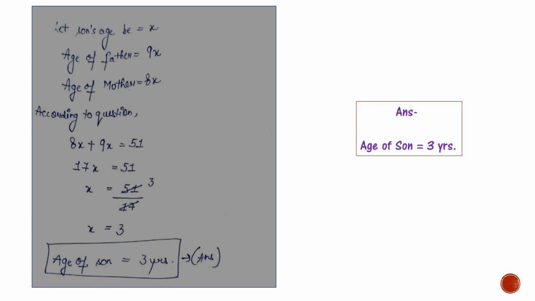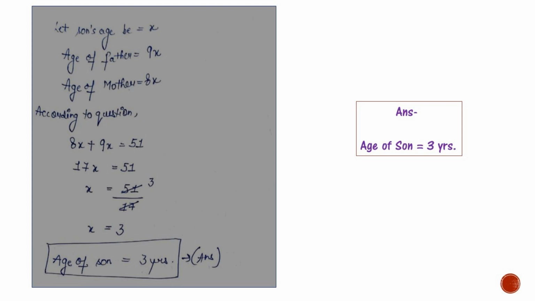Now solving this question, let son's age be x. The question says a father is 9 times as old as his son, so the father's age will be 9x. The question says mother is 8 times as old as the son, so the age of mother will be 8x. The second part of the question says the sum of the father's and the mother's age is 51 years. So we have created the equation, that is 8x plus 9x equals 51.